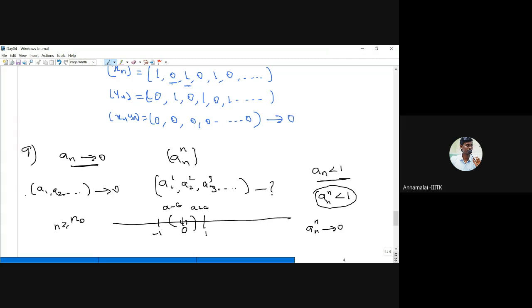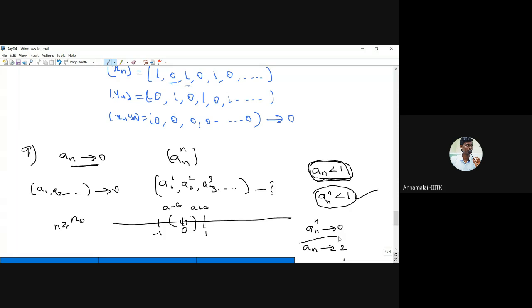Why? Because the an are less than 1. This is a very important point. After a certain stage, all the an are less than 1, right? Therefore an power n is less than 1, so it approaches very close to 0. Therefore we can say it converges to 0. But suppose this an converges to some other point. Suppose I am taking 2.